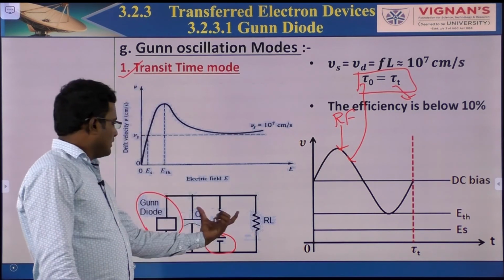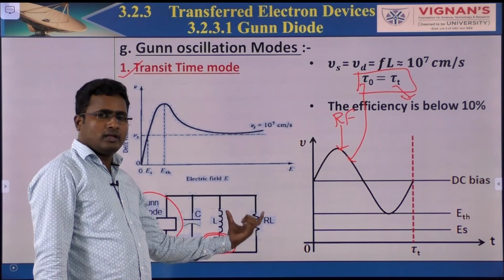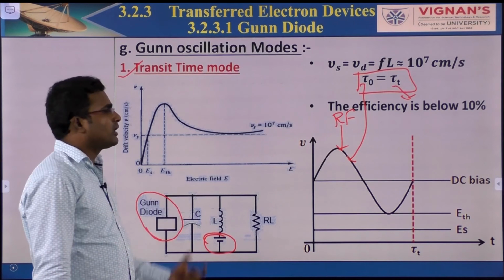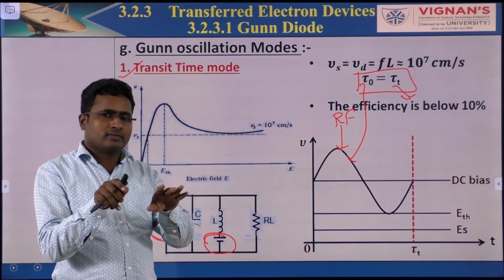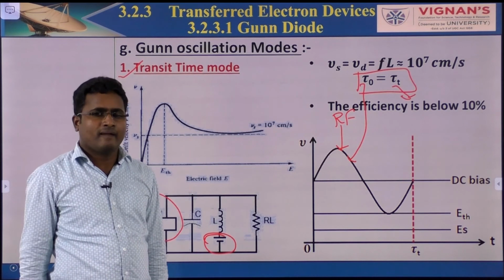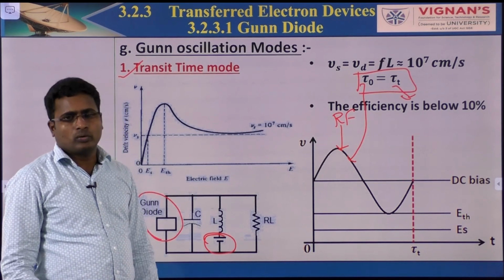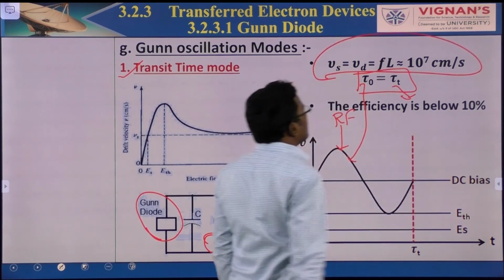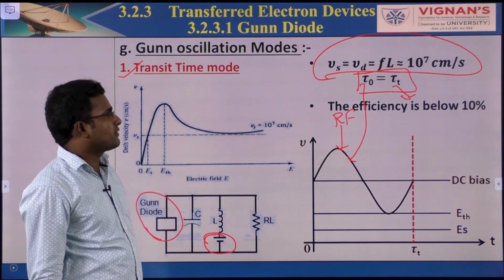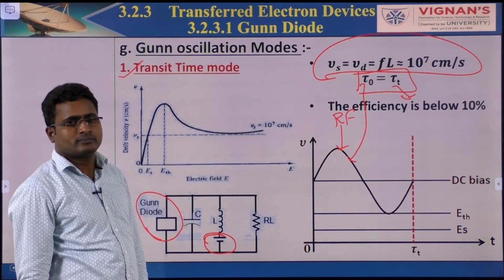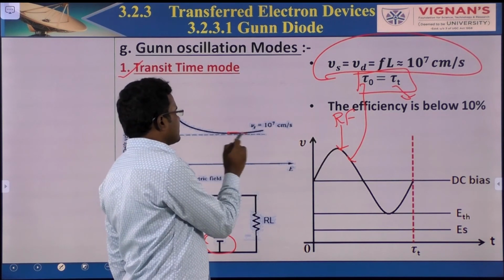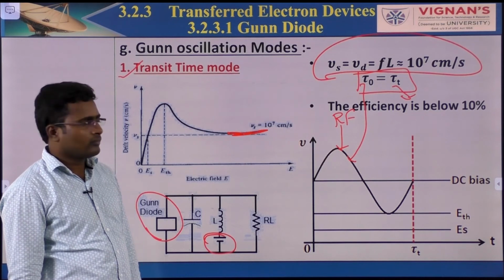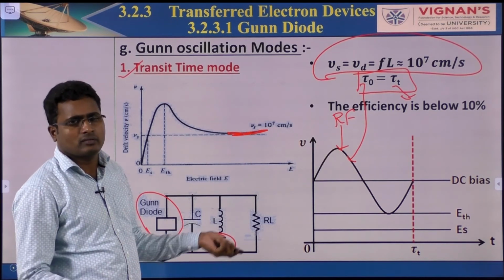That means if the time period tau naught is equal to tau t, so if your Gunn diode is operating like this, it is called transit time mode. For operating in the transit time mode, the drift velocity is equal to 10 to the power of 7 centimeter per second. Here Vs is called the sustained velocity. That means sustaining velocity and drift velocity are all equal here.